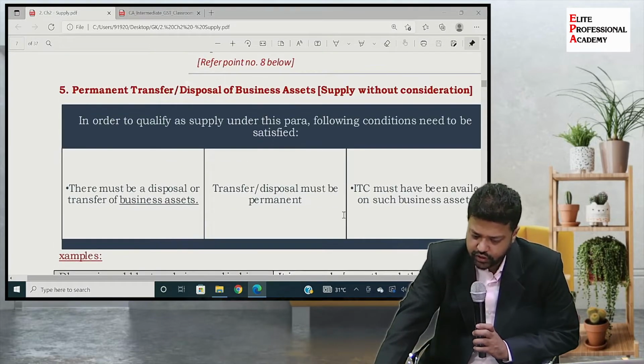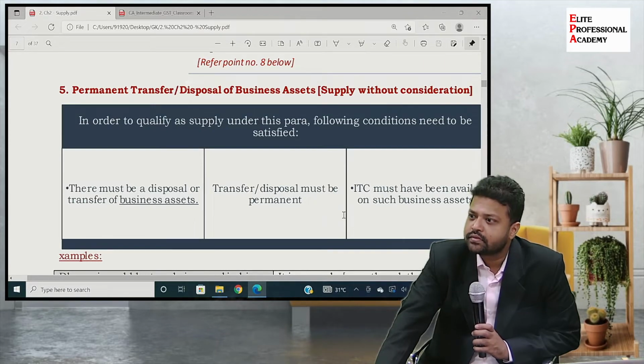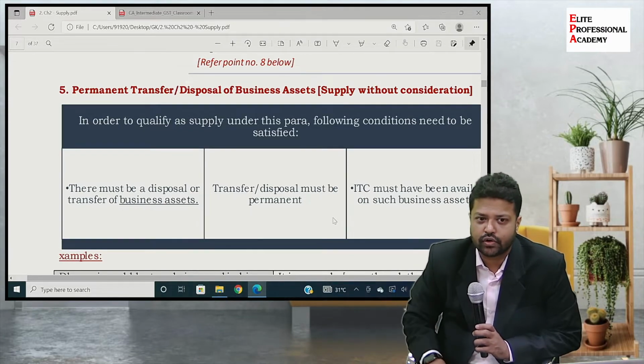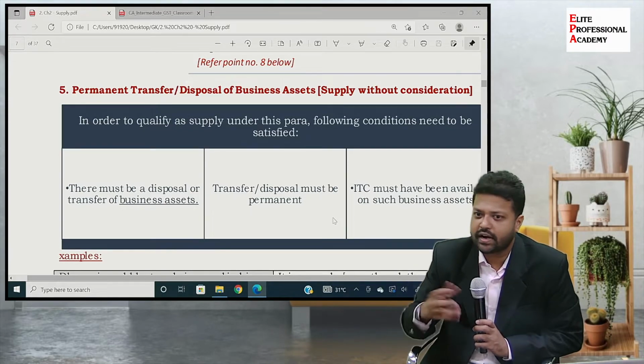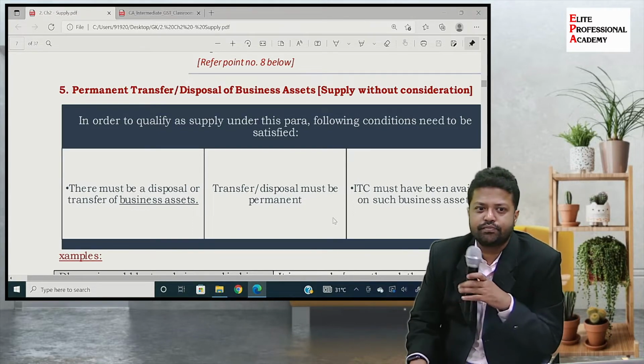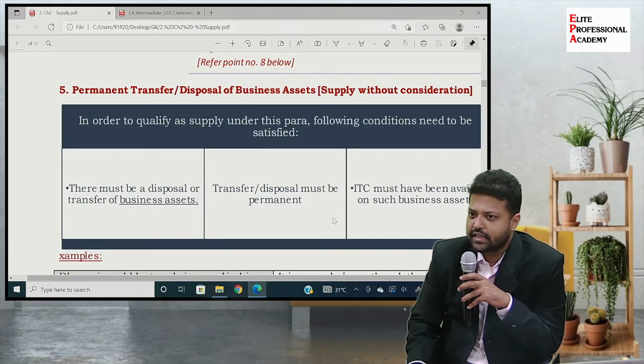Permanent transfer or disposal of business asset. What do we mean by business asset? Assets of business, something which is owned by the business, capitalized in the books of accounts. Do you understand the difference between capital and revenue? How do you decide whether something is of capital nature or revenue nature? Basic concepts are covered in direct tax, right? It must have been explained. So what is the difference? How do you recognize that?